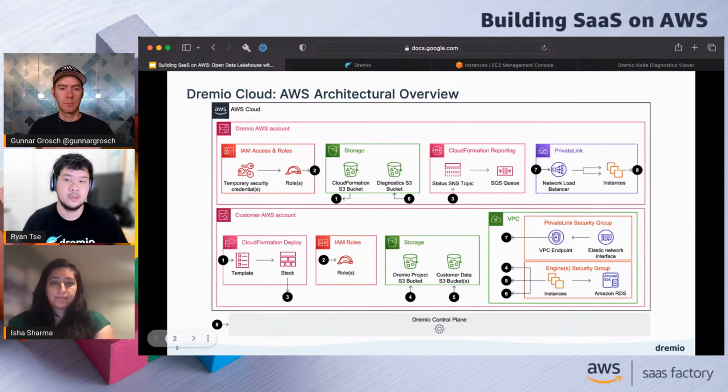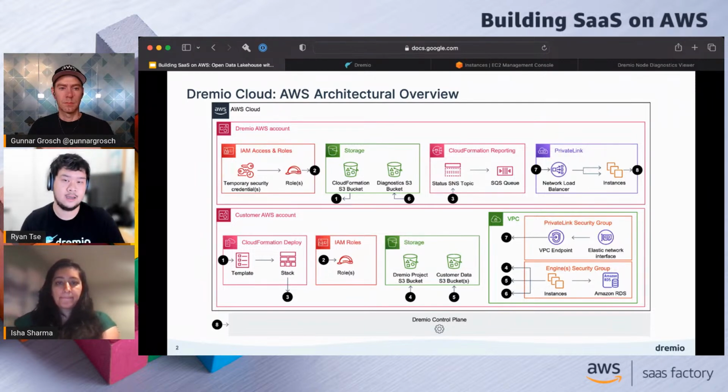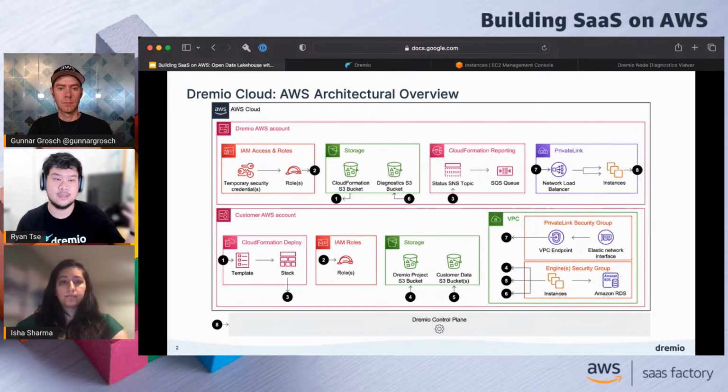From here, we have created some additional roles in the customer AWS account, which we are then able to assume role into. Here we have a trust relationship set up with an external ID, and it allows the Dremio AWS account to basically assume role when we pass that external ID through. We use this role to dynamically spin up instances, and depending on query load, we'll basically spin instances up and down to respond to that query load.